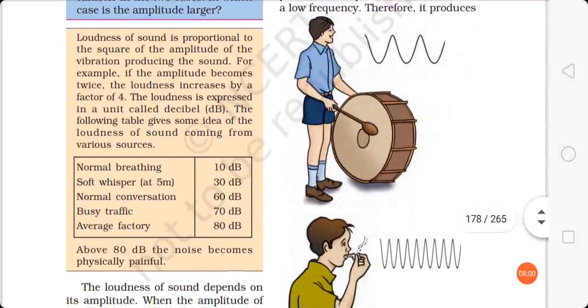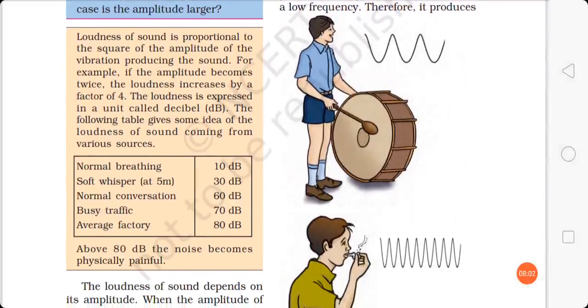So what you can say is, loudness of sound is proportional to the square of the amplitude of vibration. This is the rule, right? The loudness of sound is proportional to the square of the amplitude of the vibration producing the sound. If the amplitude becomes twice, then loudness increases by a factor of 4. It increases by a factor of its square. Got it? Loudness is expressed in a unit called decibel.